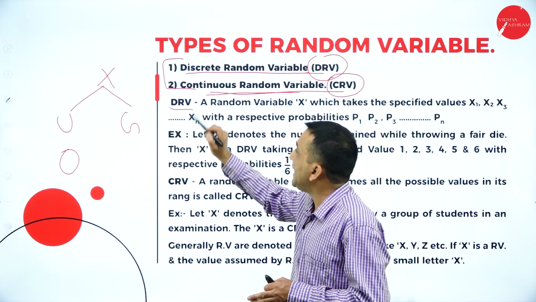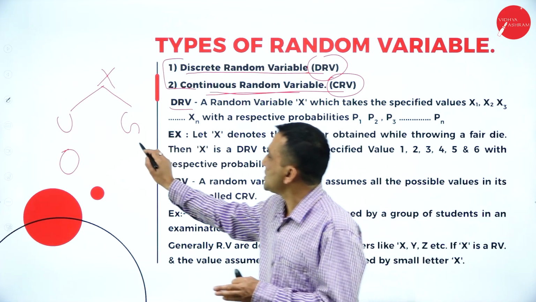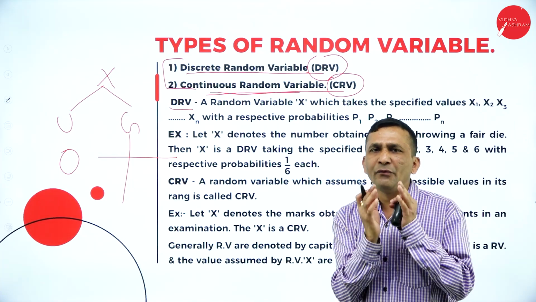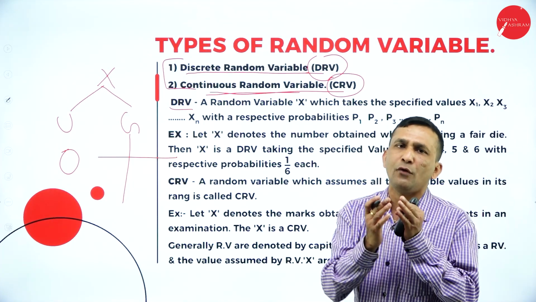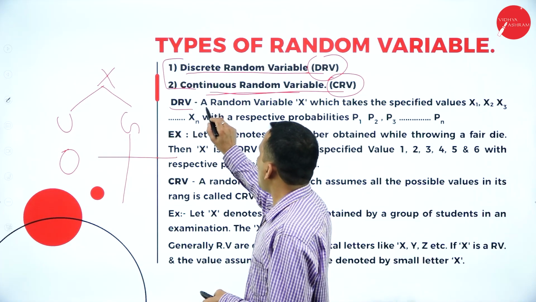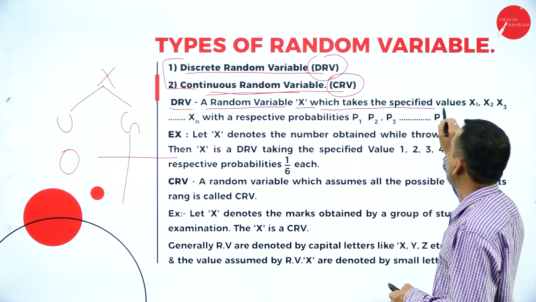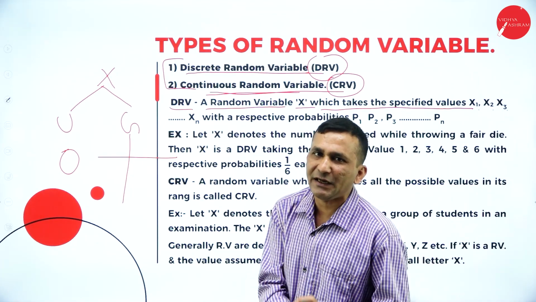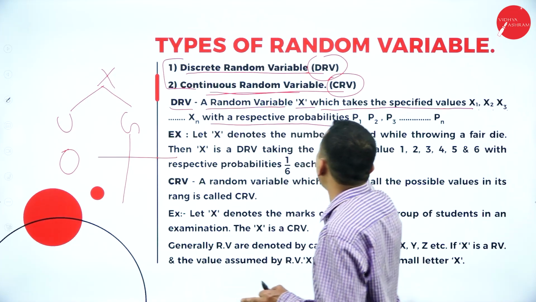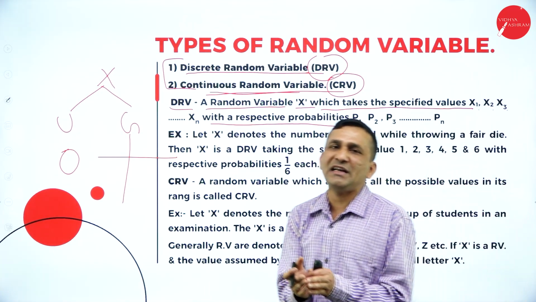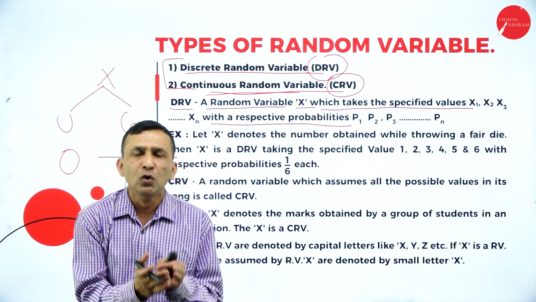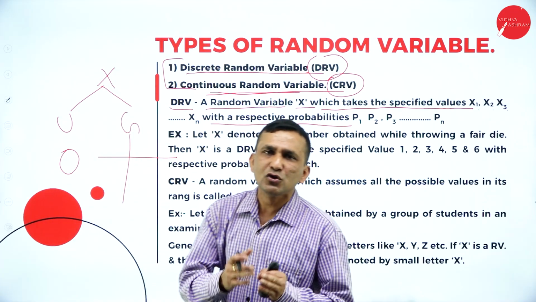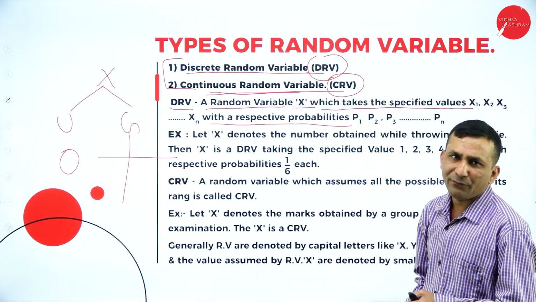First, the discrete random variable: the set of data, like horizontal or vertical. We need to get an X value if we want to go for further calculation. A random variable X takes the specified values X1, X2, X3 till Xn, the number of results you expect from the experiment, with respective probabilities, because every experiment gives a different probability value. In case of a coin it is 1 by 2, in case of a dice 1 by 6. Like this the probability also comes from the experiment.